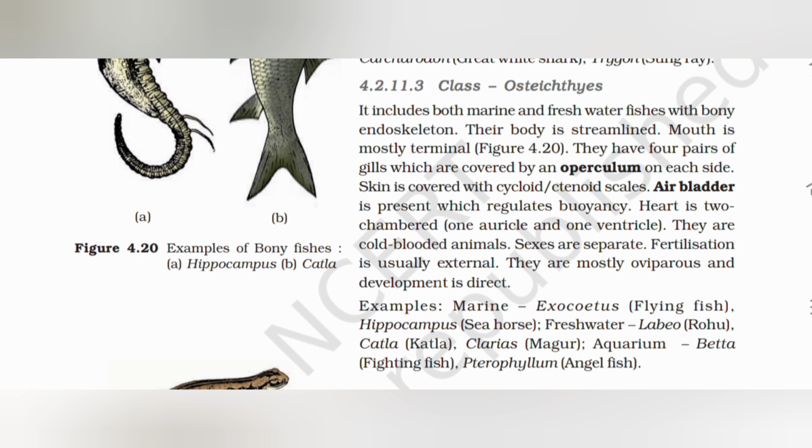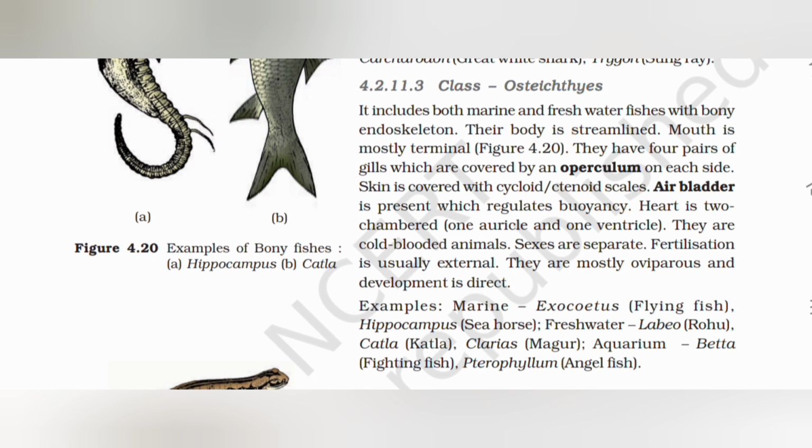Skin is covered with cycloid or ctenoid scales. Air bladder is present which regulates buoyancy. Heart is two chambered, one auricle, one ventricle. They are cold-blooded animals. Sexes are separated. Fertilization is usually external. They are mostly oviparous and development is direct.